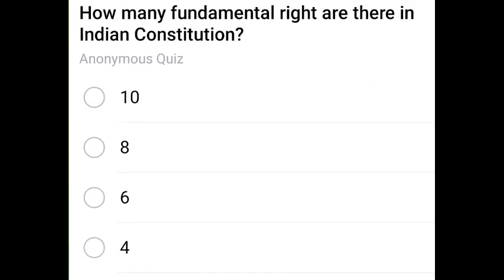Next question: how many fundamental rights are there in Indian Constitution? We all know the correct option is 3. The correct answer is 6.